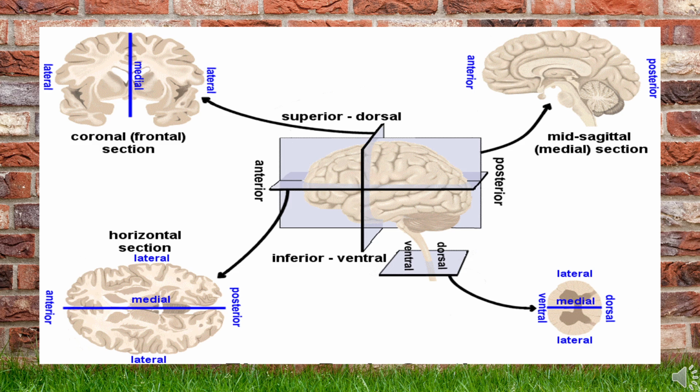In sections, you may see certain structures in white color and certain structures in gray color. Whatever is gray is going to be the gray matter of the brain. Structures in white are going to be the white matter of the brain. If there is a group of gray matter surrounded by white matter, then that is called a nucleus.